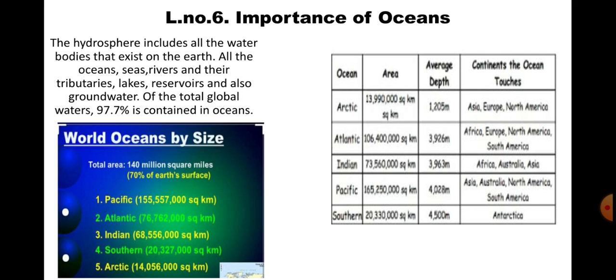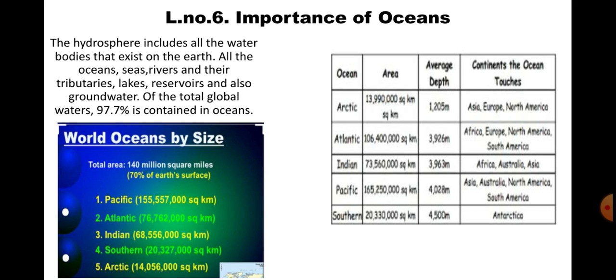So I will just read. You can see I have given the area and the depth of the oceans and which continent they are in. Now you can see the first picture, which is not very clear, but still I will read. The first one is the Arctic Ocean.